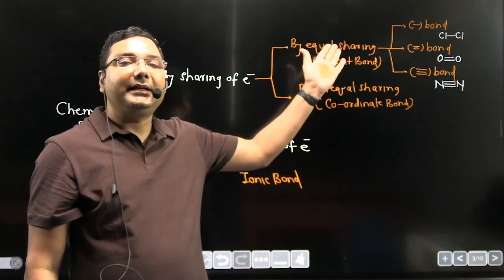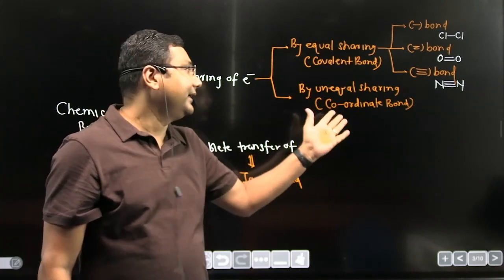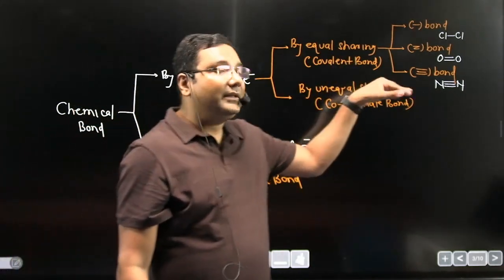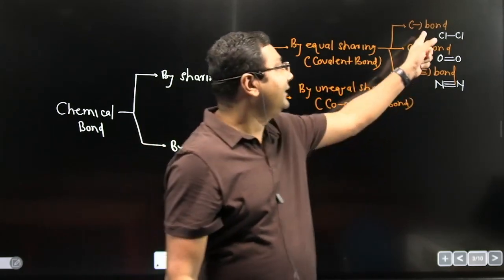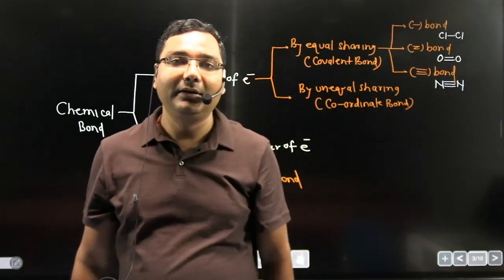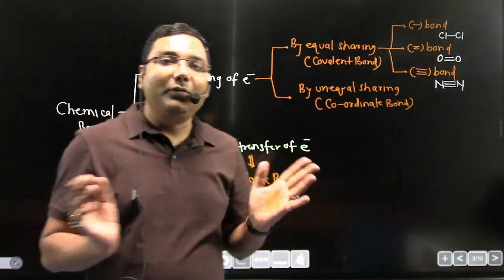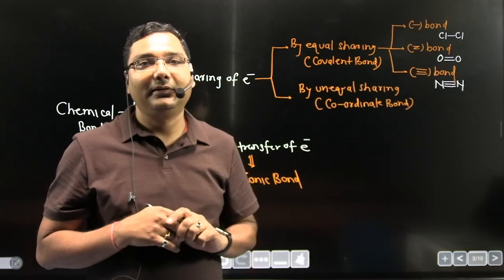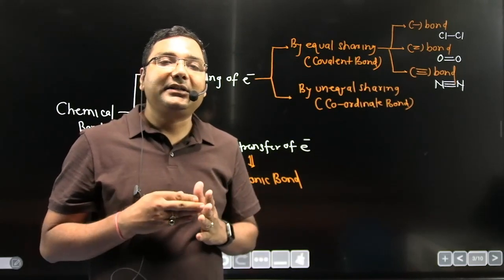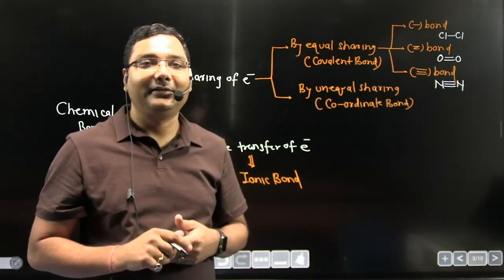Sharing can occur in two ways, equal sharing and unequal sharing. Equal sharing may further occur in three types: single bond, double bond and triple bond. The basic motto behind the formation of a chemical bond is to get stability, and when a molecule becomes stabilized, energy gets released.